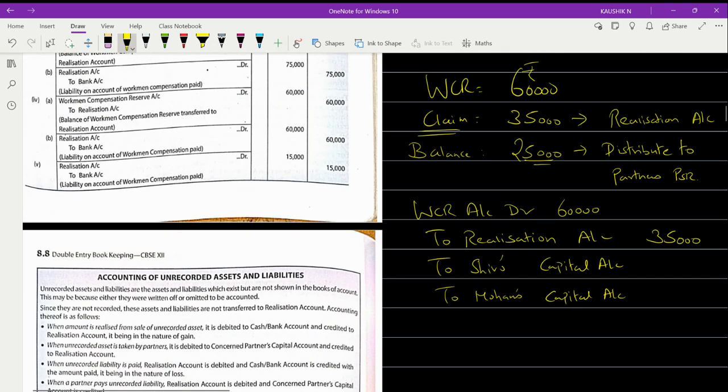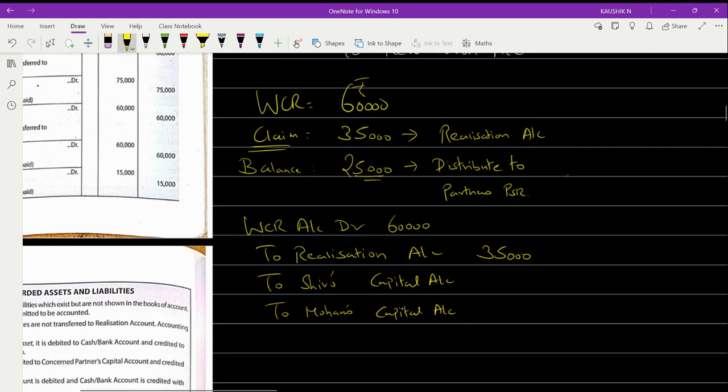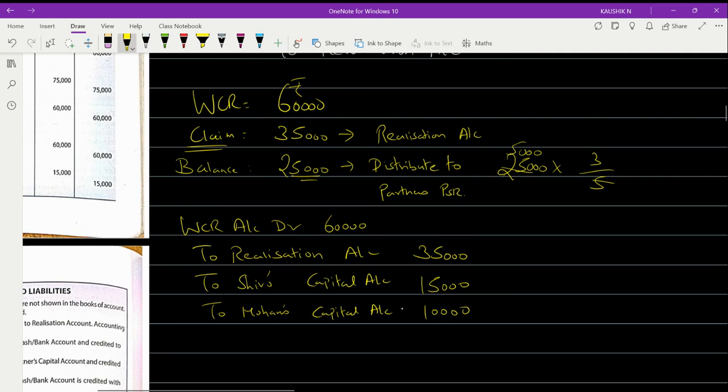Yes, 3 is to 2. So if you divide it, what will you get? 25,000 into 3 by 5. So 5,000 into 3, 15,000 will go to Shiv and 10,000 will go to Mohan. Now, when you prepare the realization account, do not forget.